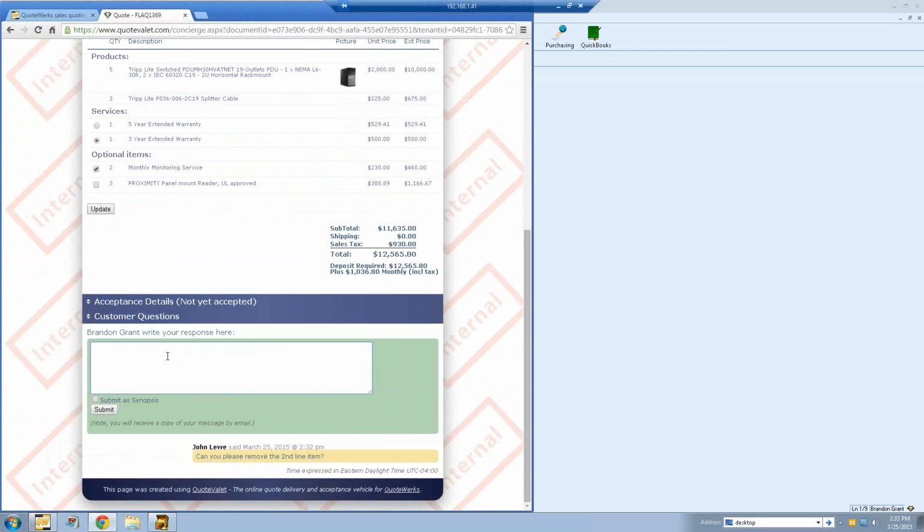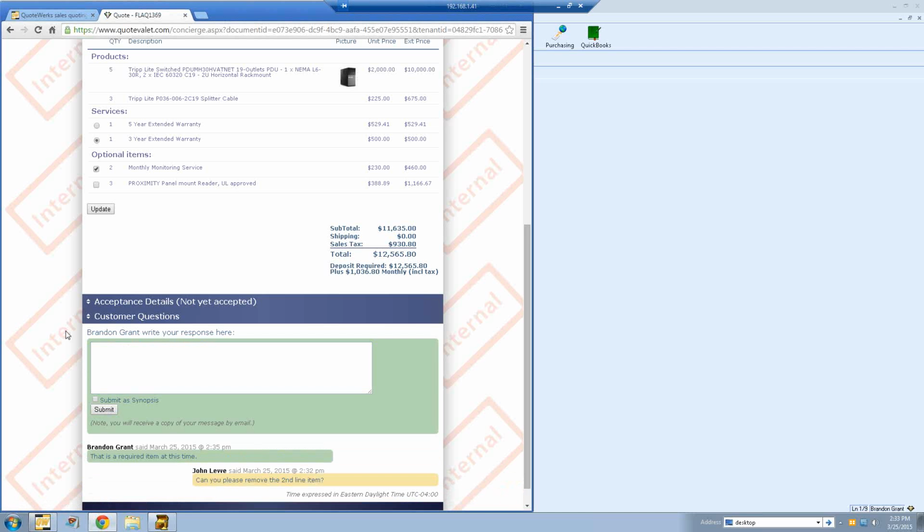The nice thing about responding via QuoteValet is that it'll post it on QuoteValet, and then it sends an email to the customer as well. So in this case, the customer asks, can you remove the second line item? We'll say, you know, that is a required item at this time. So we'll just let them know it's a required item. We'll submit it to them. They'll get that email, and then they can decide if they still want to move forward.